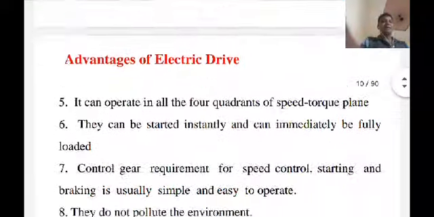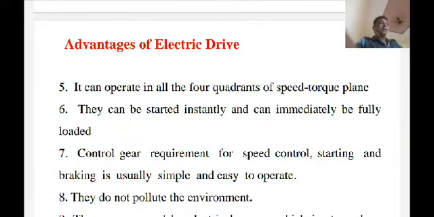Then the next advantage is that this drive can operate in four quadrants, in terms of the speed-torque characteristic of the electrical motor. Generally we see the four quadrant operation like this. In one quadrant, speed and torque are positive. In another quadrant, speed is positive, torque is negative. In another quadrant, speed and torque are both negative. Then in another, torque is positive and speed is negative. It means the power flows from source to load and load to source, varying during these operations.